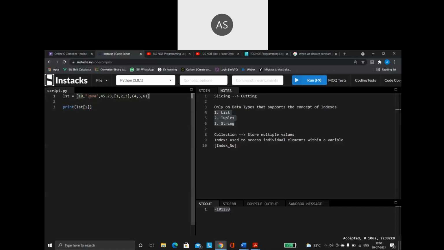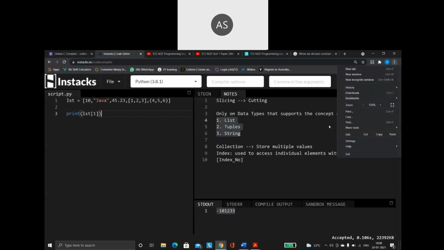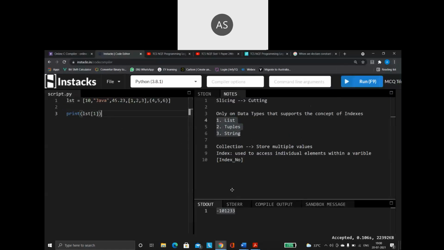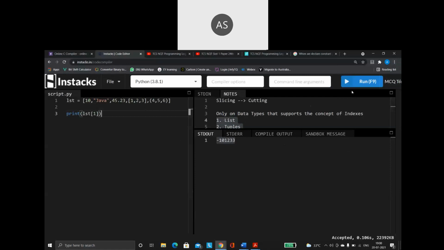This is index position 0. This is index position 1. So whatever value is there in this index position, it is going to print that value for me. So that is how it will happen. Let us run this. See what it says. Java. Yes, correct, because this is 0, this is 1.